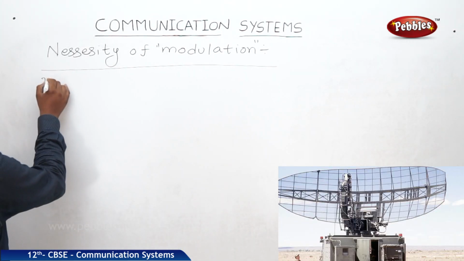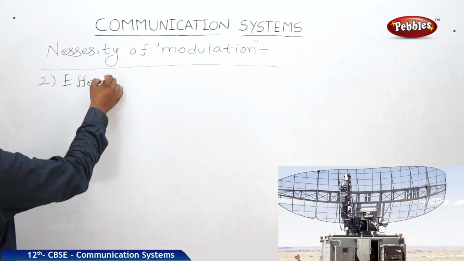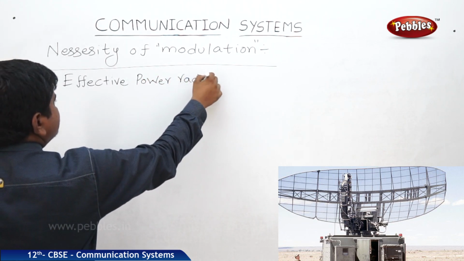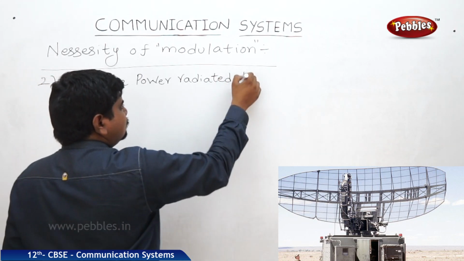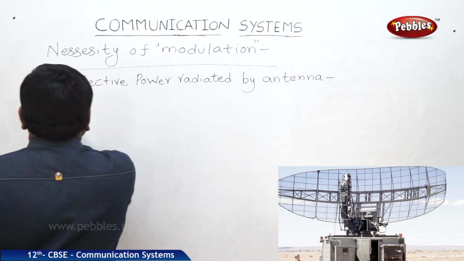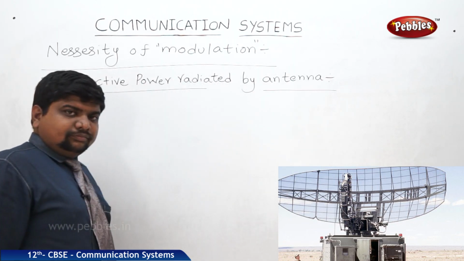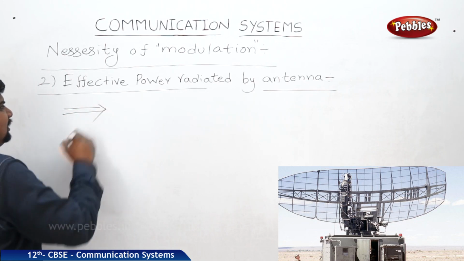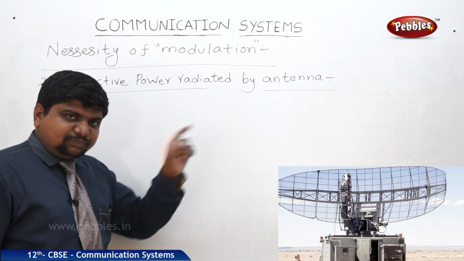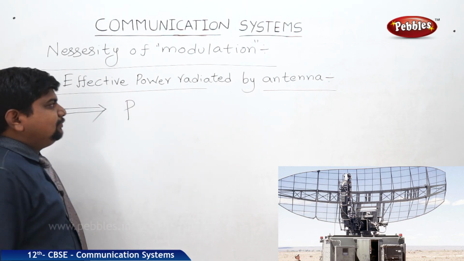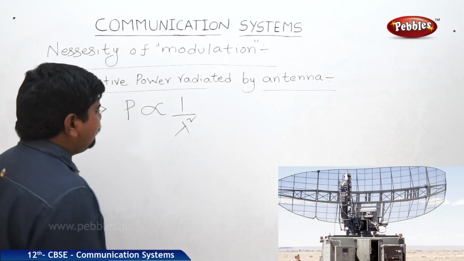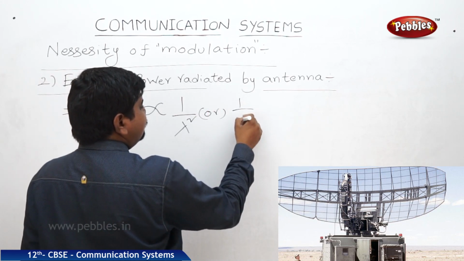Next one, effective power radiated by the antenna. See, the power which is transmitted or received by the antenna depends on the wavelength, but many experiments proved that the power emitted or received by the antenna is inversely proportional to lambda square, or 1 by lambda power 4.